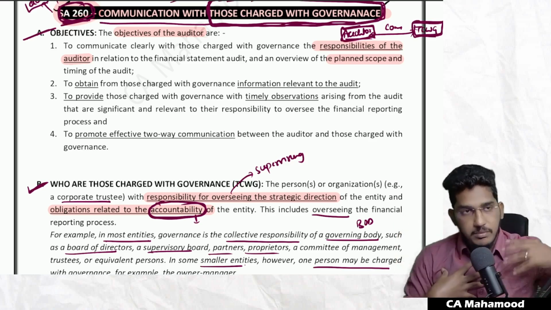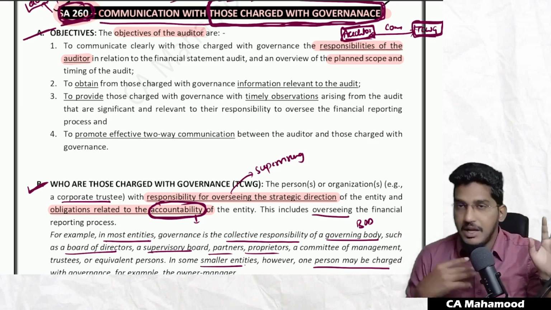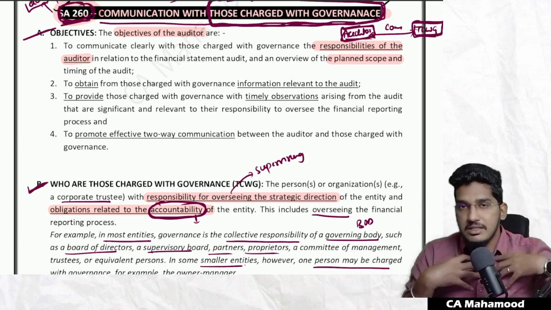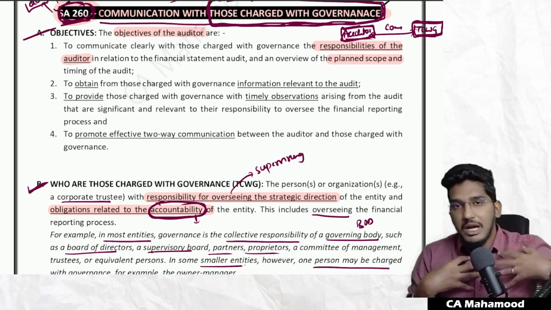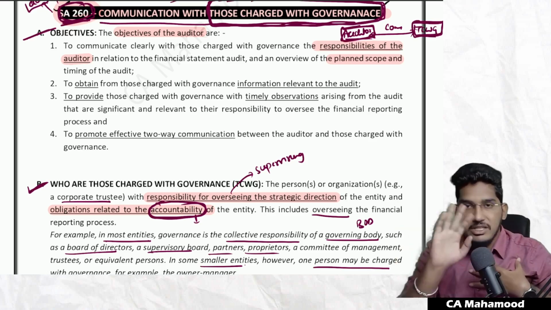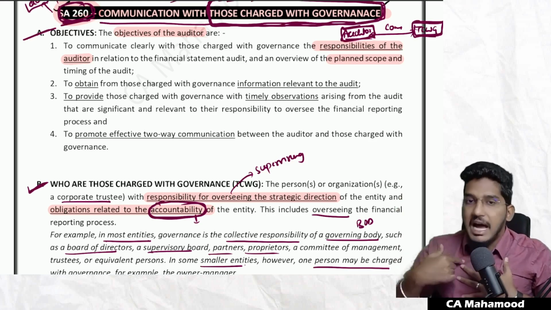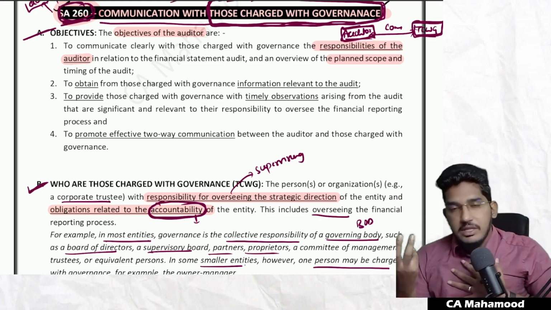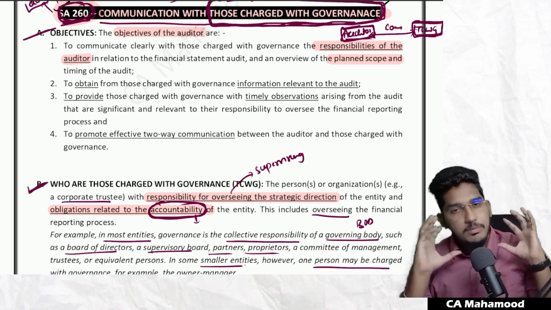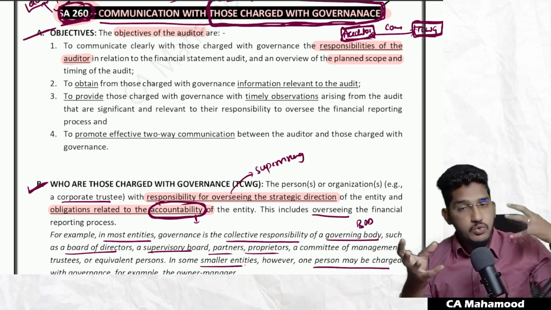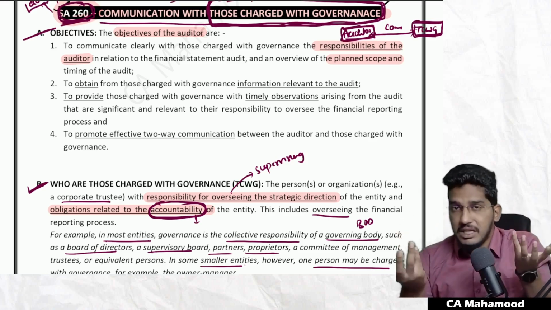Sir, as an auditor, my responsibility is only to express an opinion. I am not giving any guarantee. Don't consider my opinion as a guarantee. Even though I am doing the audit, management responsibility is not reduced. That means management will prepare the financial statements, and I will verify them, sir. Why? Because in some cases, those charged with governance will not be aware of what the auditor is supposed to do, what the auditor's responsibilities are. They don't become aware.